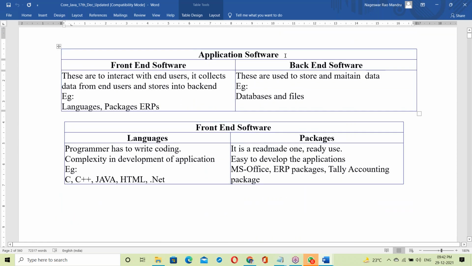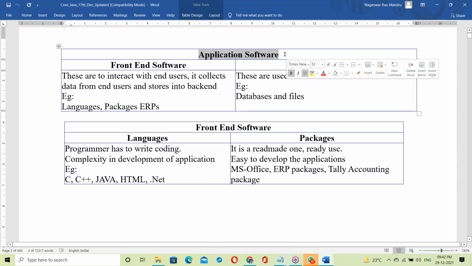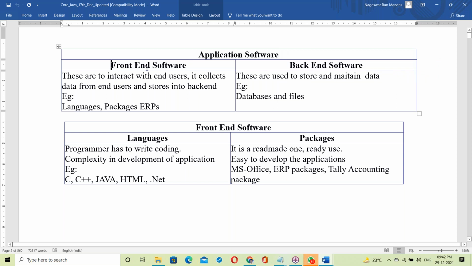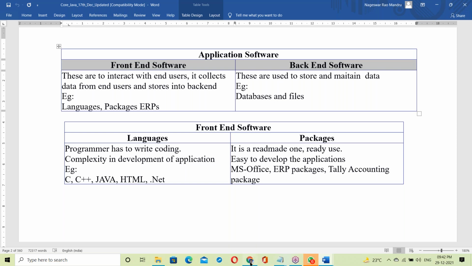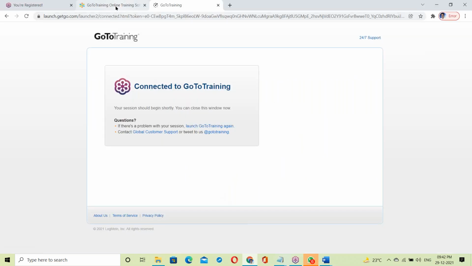Application software has basically two categories: front-end software and back-end software. What is front-end? What is back-end? Let us see.